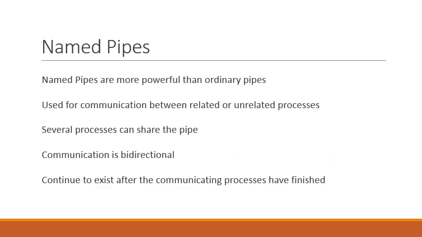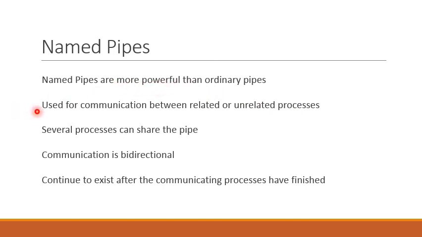Named pipes. Named pipes are more powerful than the ordinary pipes. Named pipes are used for communication between related or unrelated processes. So why are these pipes more powerful?